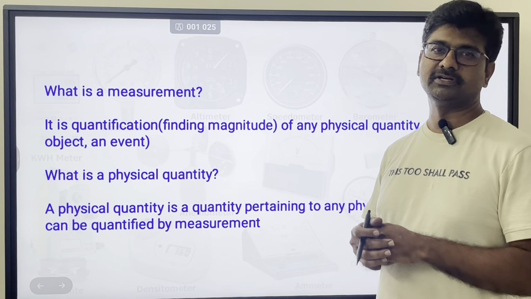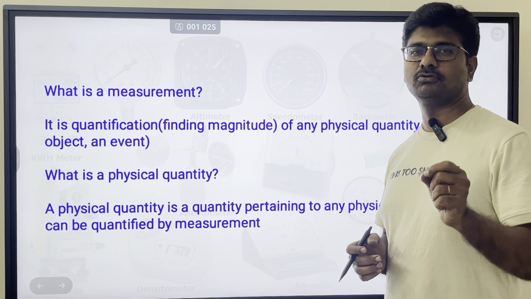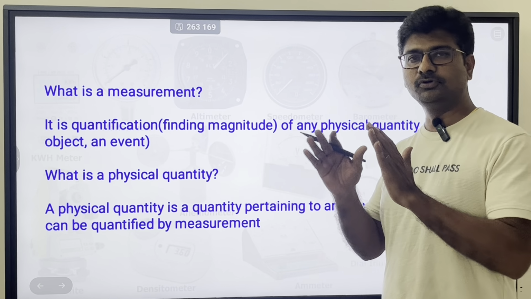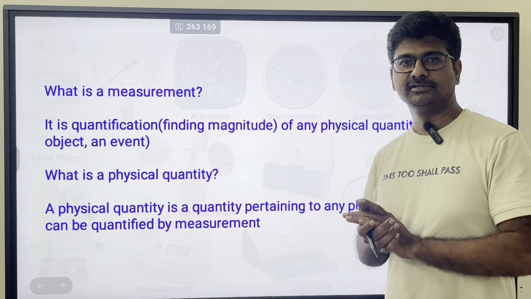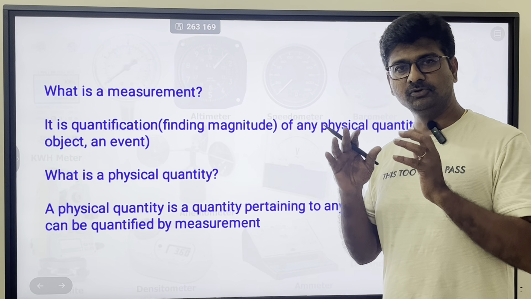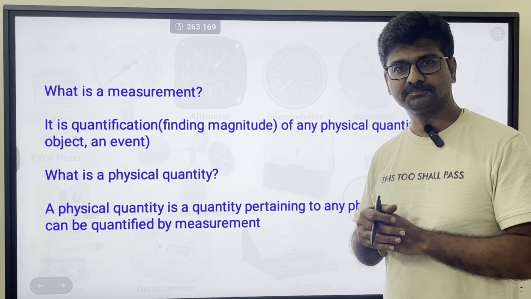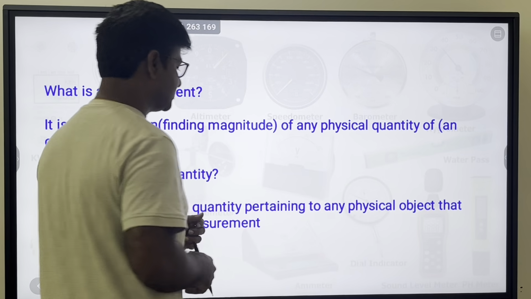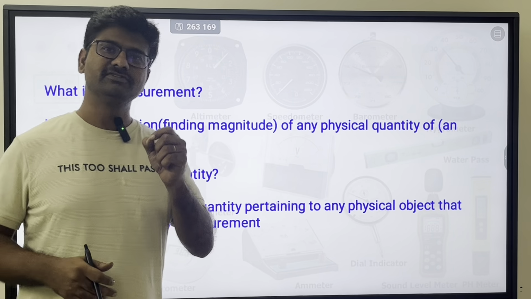Let's see what is measurement. It is quantification of any physical quantity. When I say quantification, you're able to find how much it is. That how much of any particular physical quantity, you're able to get it from measurement. Now, what is a physical quantity? A physical quantity is a quantity pertaining to any physical object.